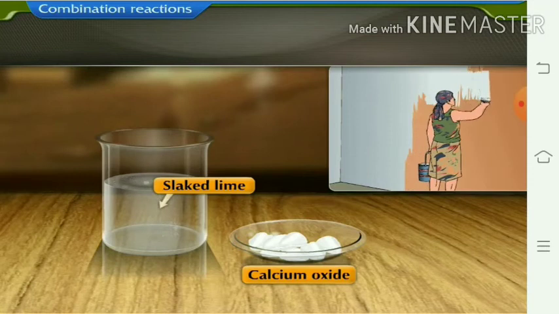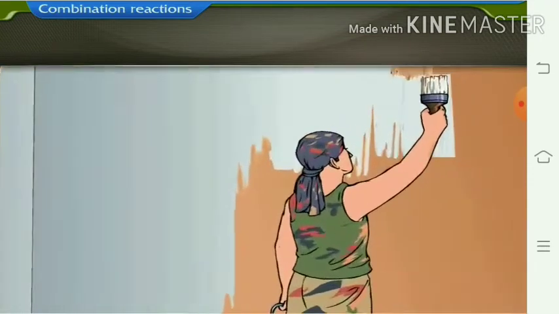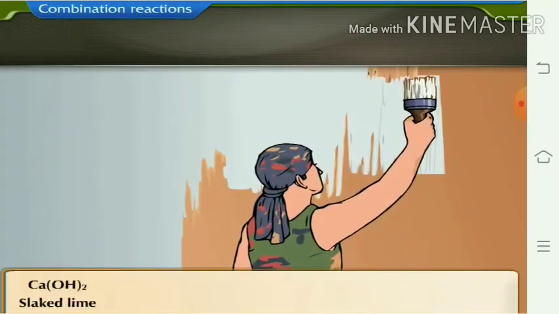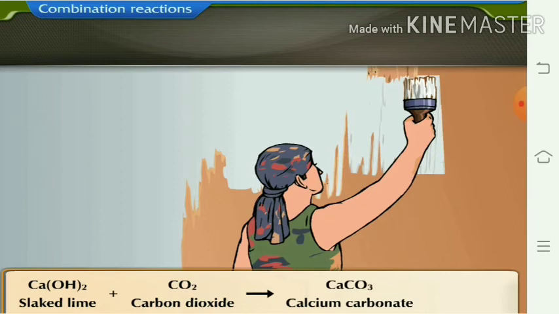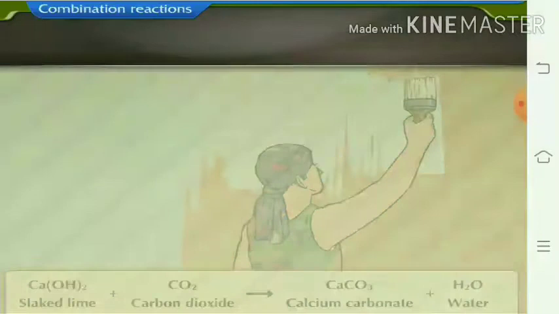It is also used in whitening of the walls. While washing the walls with slaked lime, carbon dioxide from the air reacts slowly with this lime water and we get calcium carbonate. So after 2-3 days, we can see the shiny walls.